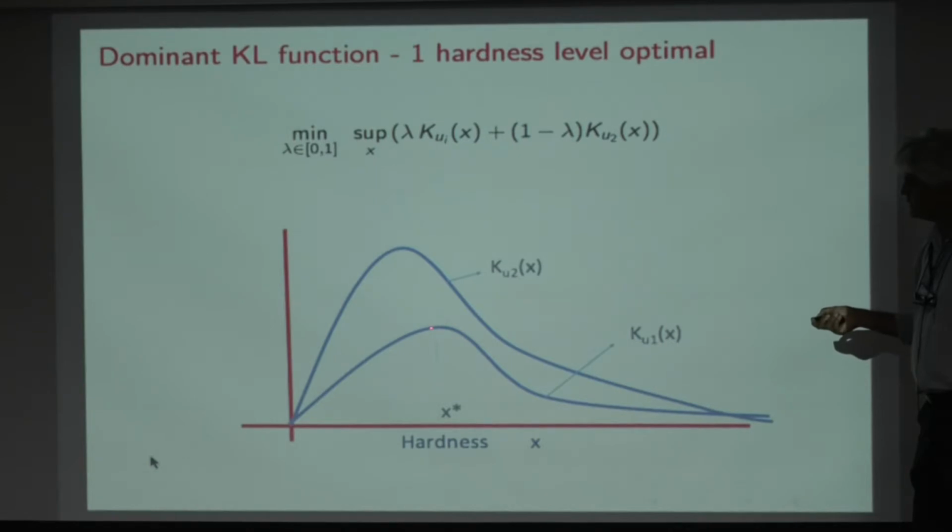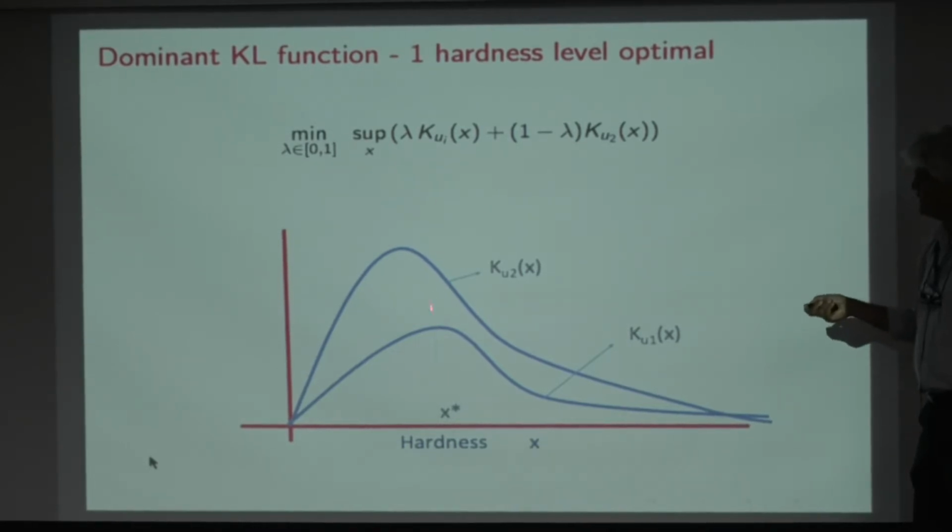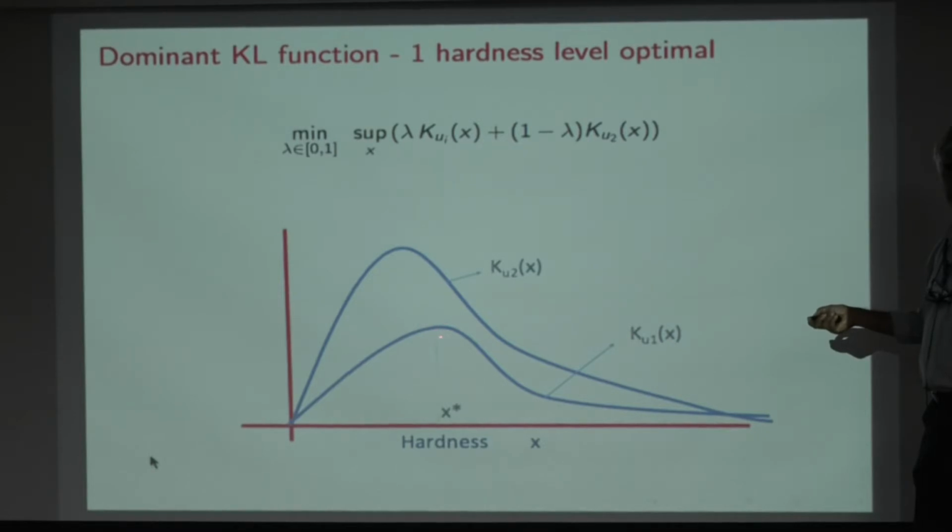Because at this point, I'm taking a combination of this value and this value, it has to lie between these two. So my answer is always going to lie between these two. And the best thing to do is just pick this curve. Just give all the weight to this curve. Because then I get the lowest of this value.